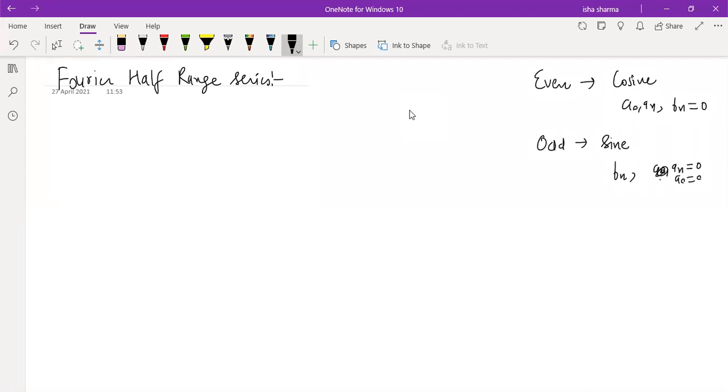And even if you do not check even or odd, you can directly start the computation and automatically they will turn out to be 0. And after deriving the Fourier series, there was a topic which was checking convergence. Now we need to learn what this half range series is.